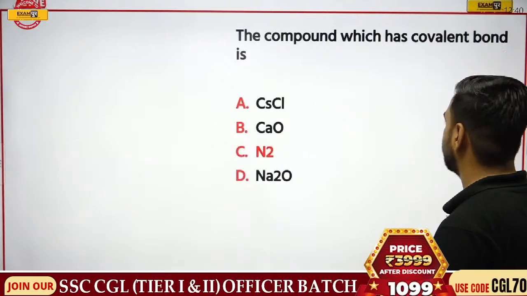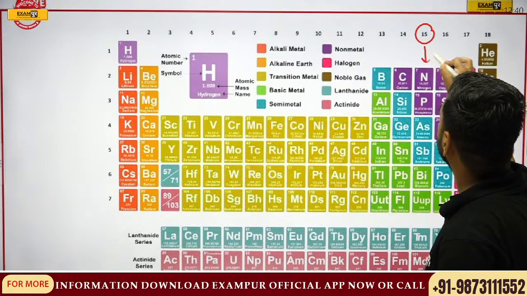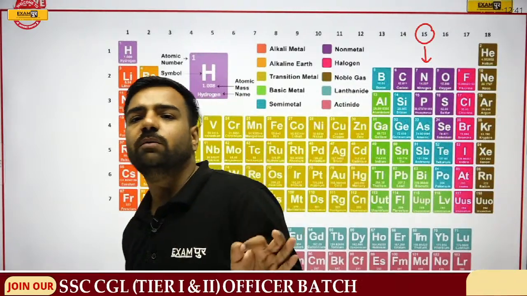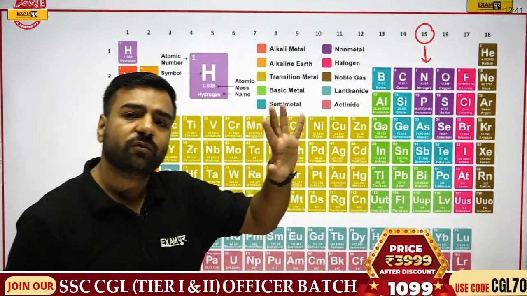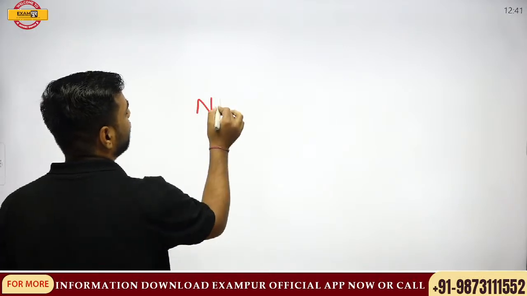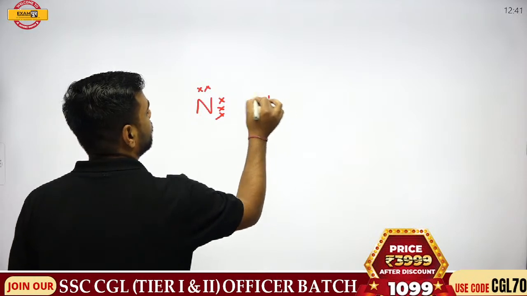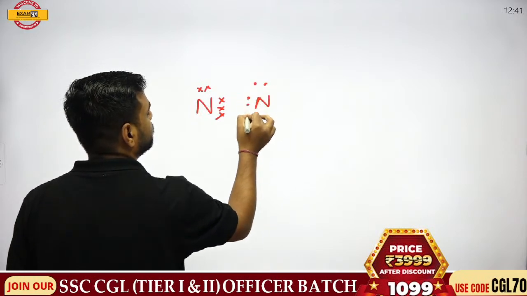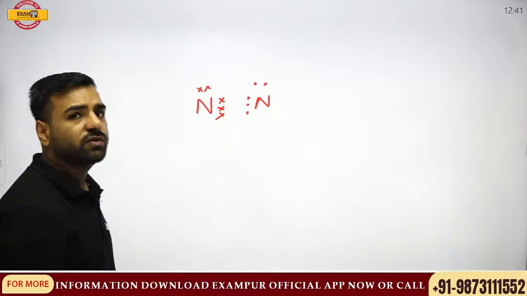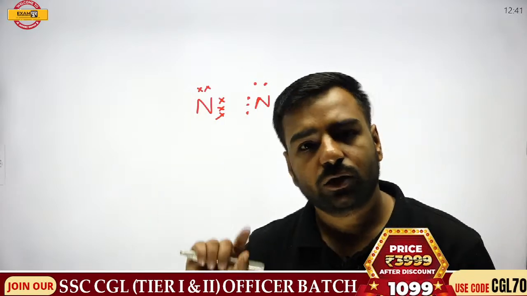I'll just show you this part, just a second. Yeah, just have a look. If I talk about nitrogen, it is there in the 15th group. This means in the outermost shell, nitrogen is going to have how many electrons? 5 electrons. Let's try to make it. Nitrogen will be having 5 electrons. Now what can be done? This nitrogen, since they are having only 5 electrons for the stability, they need what? They need 8 electrons. Totally correct.